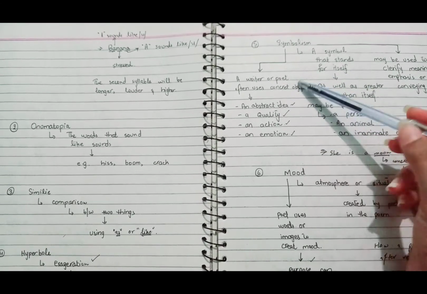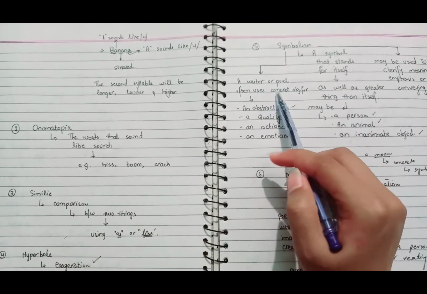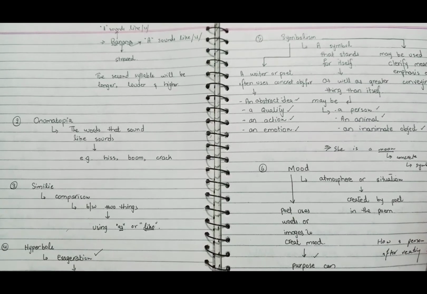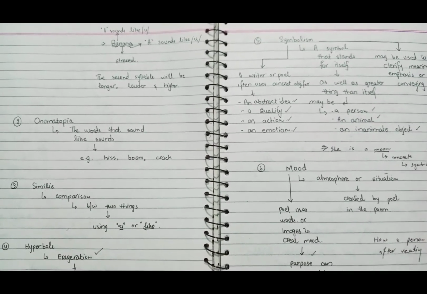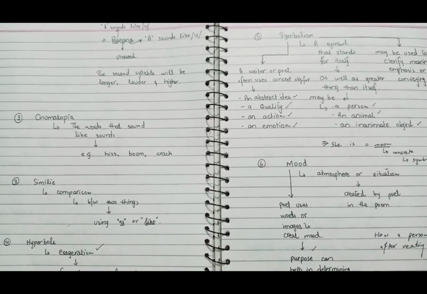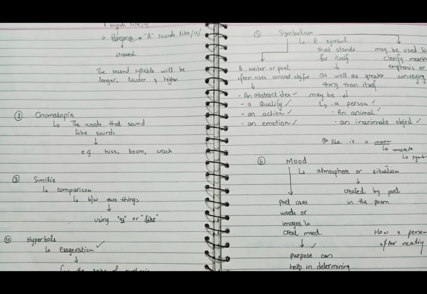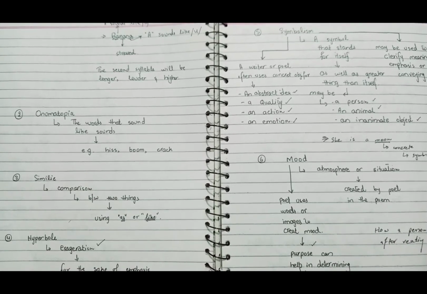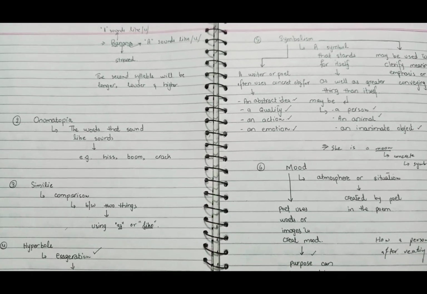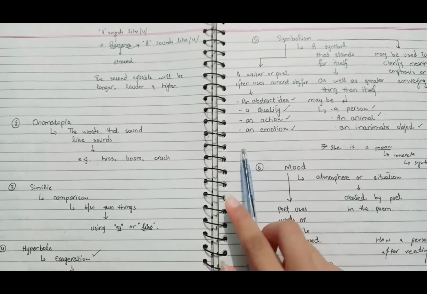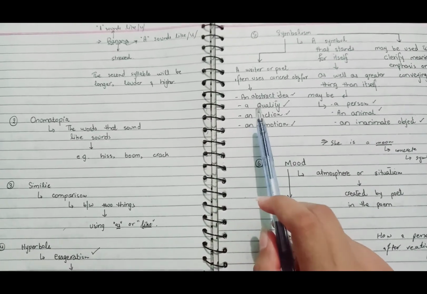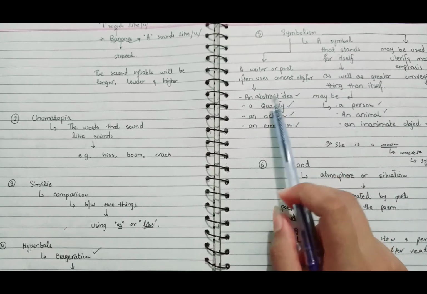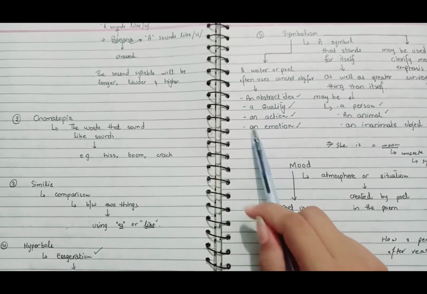Usually for symbolism, the writer or the poet often uses a concrete object for an abstract idea, a quality, an action, or an emotion. Concrete objects are the objects which we can touch or see, while abstract objects are the objects that are untouchable. So the poet or the author deals with comparing the concrete object with the abstract quality, action, or emotion.